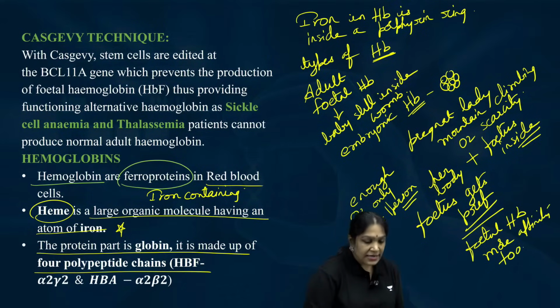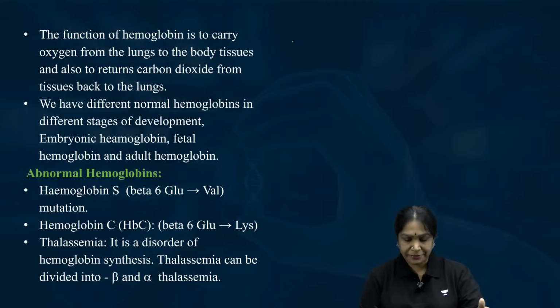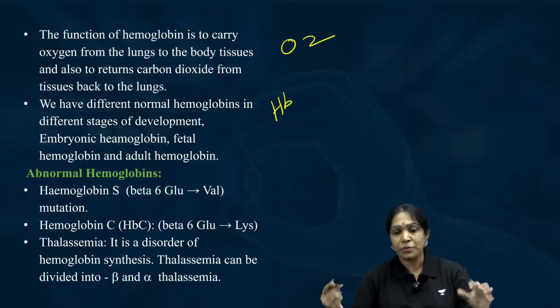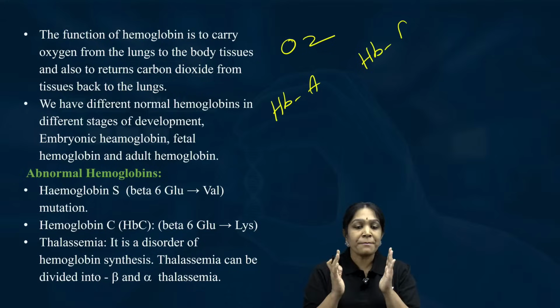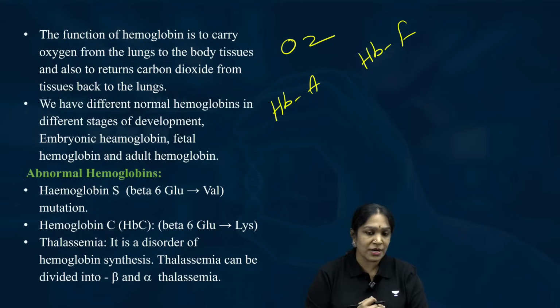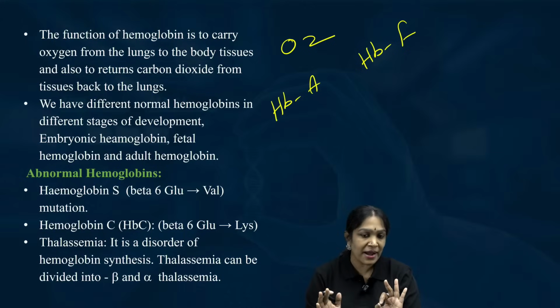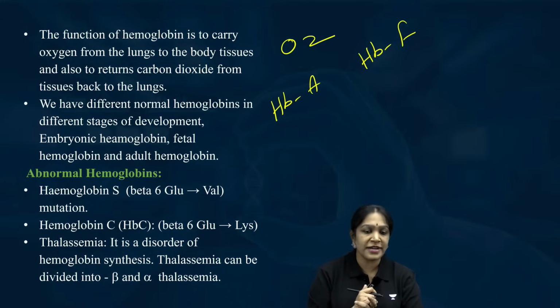Let us suppose you have oxygen, adult hemoglobin and fetal hemoglobin, both competing. From my discussion, tell me what you understood. Does the oxygen preferably bind to adult hemoglobin or fetal hemoglobin? Yes, everybody.